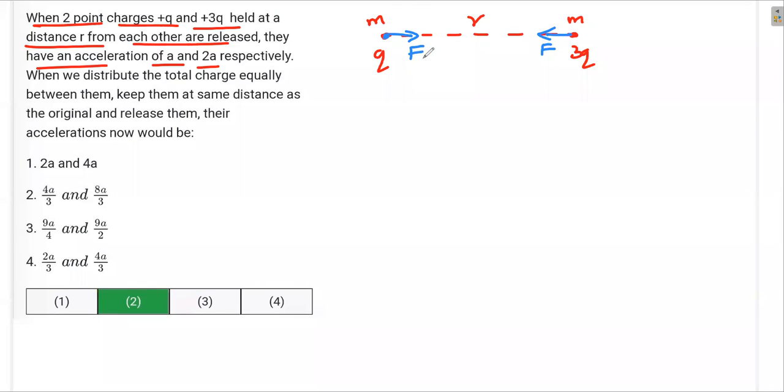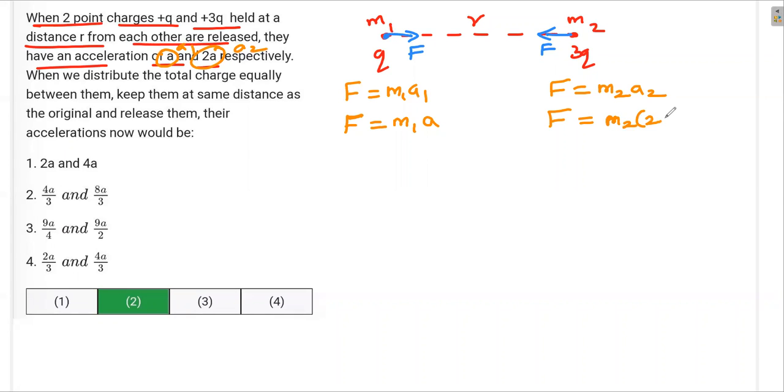Okay, so here, what is the acceleration of this? I take this as the first object, m1, and the second m2. So for this, F is equal to m1 a1. The same F is equal to m2 a2. Here they say acceleration a1 is a, a2 is 2a. Fine, I can substitute. Both of them are equal. So F is equal to m1 into a, and F is again equal to m2 into 2a. Fine, we can find m1 and m2 by equating.